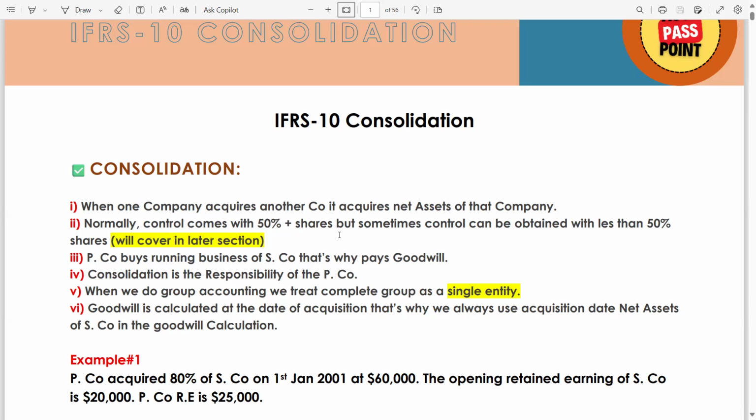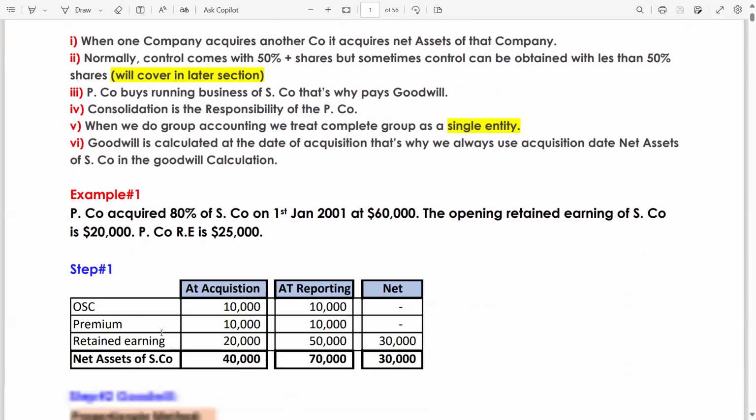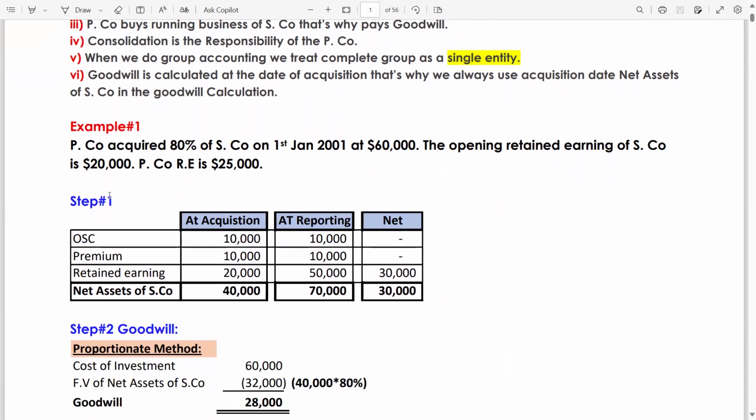Goodwill is calculated at the date of acquisition, meaning when the parent company acquires S company. This is called the acquisition date, and at this date, the fair value of net assets will be taken in the calculation of goodwill. That's why we always use the acquisition date net assets of S company in the goodwill calculation. Let's go through example number 1.